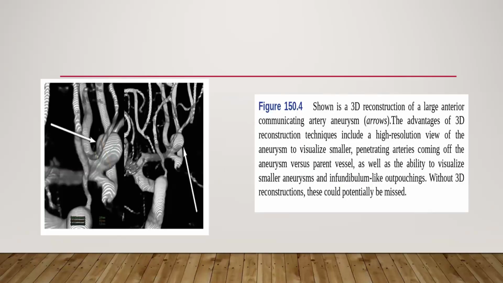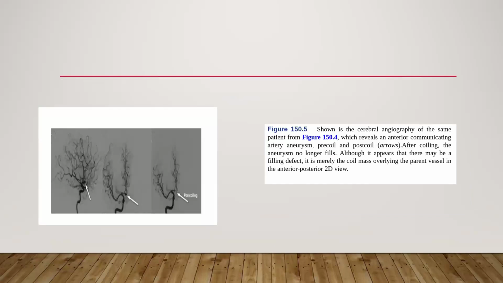Now, this is the 3D reconstruction of a large anterior communicating artery aneurysm. The advantages of 3D reconstruction technique include a high resolution view of the aneurysm to visualize smaller penetrating arteries coming off the aneurysm versus the parent vessel, as well as the ability to visualize small aneurysm and infundibulum-like outpouching. Without 3D reconstruction, this could potentially be missed.